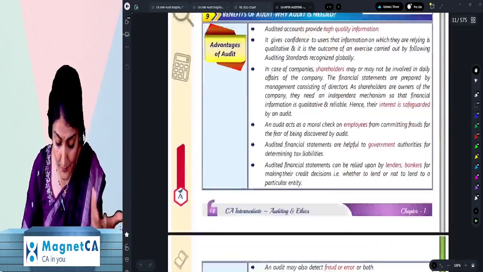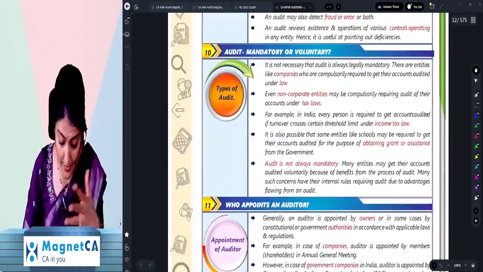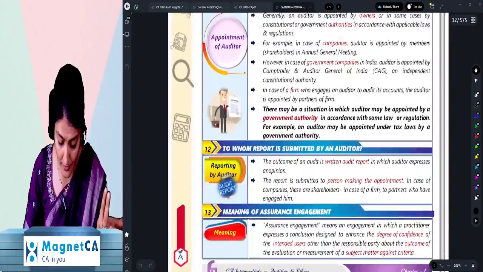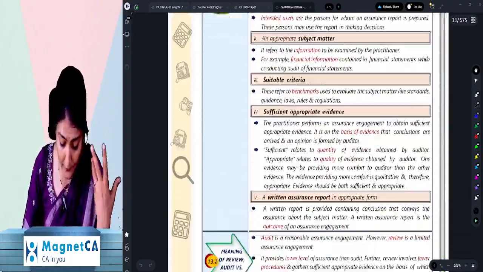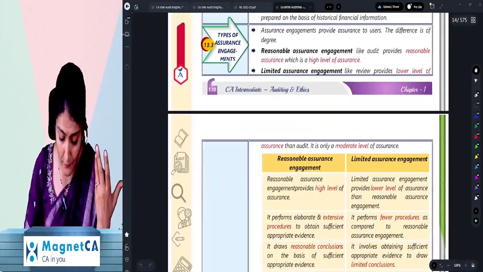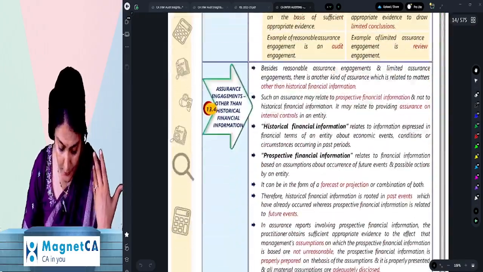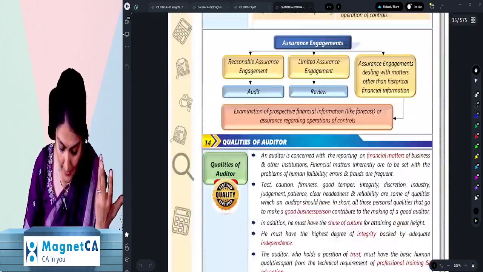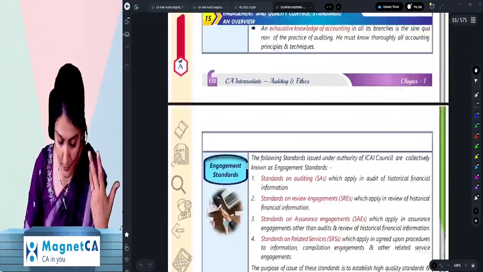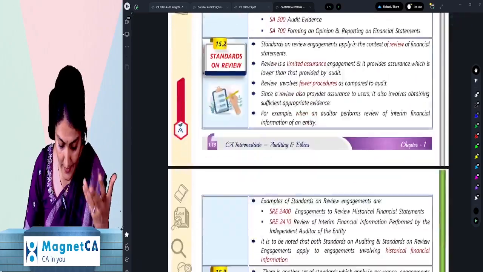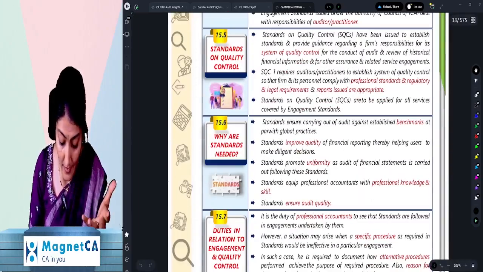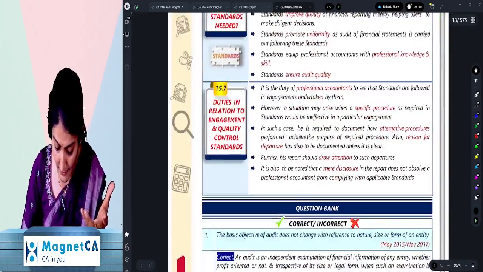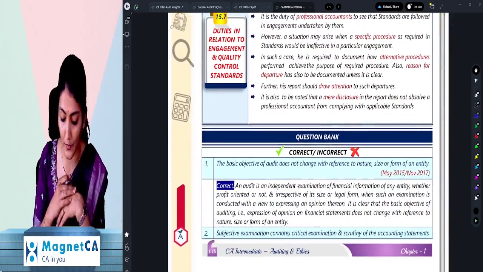Then what is an engagement? What are the benefits of an audit? Types, is audit mandatory or voluntary? Who appoints? To whom does the auditor report? Meaning of an assurance engagement, elements of assurance engagement, types of assurance engagement. Right? Then examples, then qualities of an auditor, EQCS, right? SA, SRE, SAE, SRS, SQC. Then why standards are needed, then duties in relation to the EQCS.